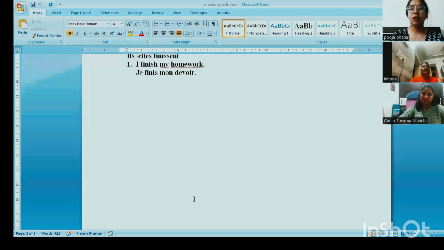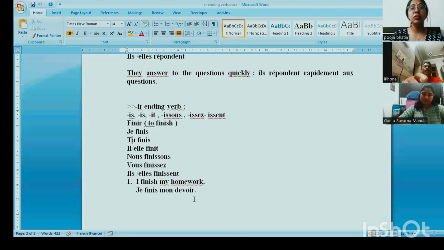Right? Now, I guess only you have to remember the exception verbs which are not following these rule endings. Otherwise, this will be easy for you to identify the conjugation of the verb ending with er, re or ir.